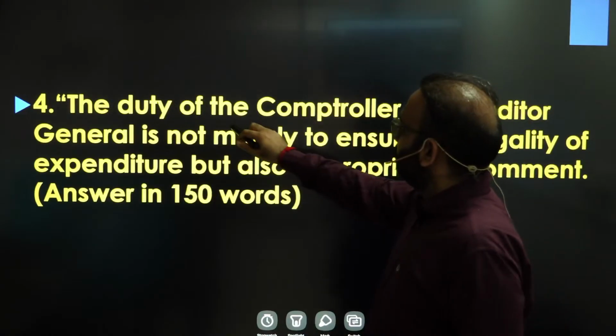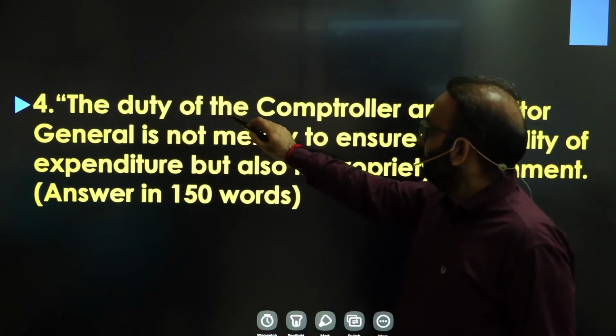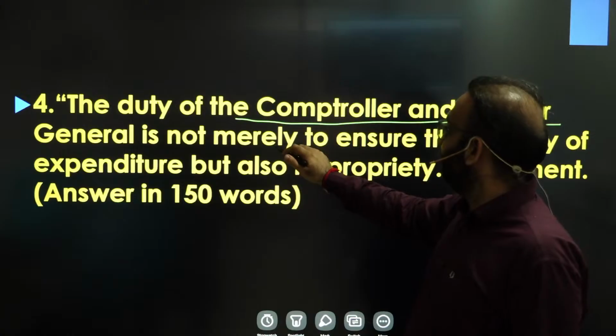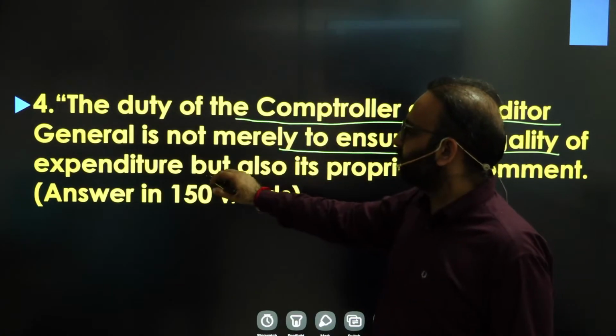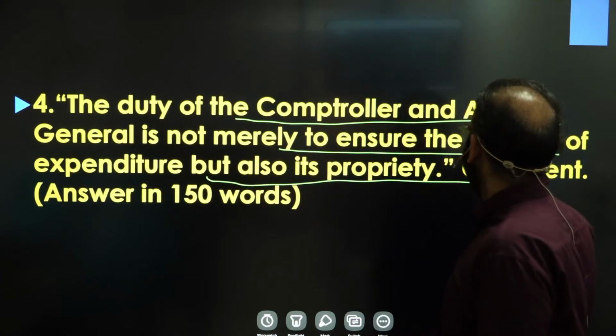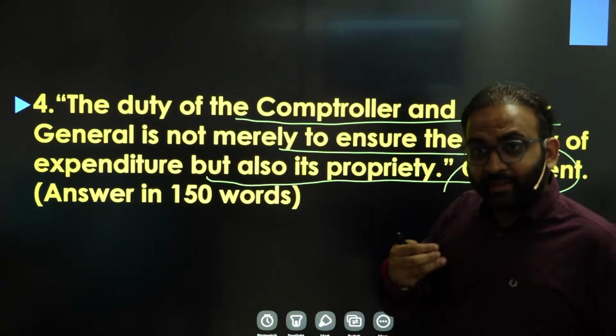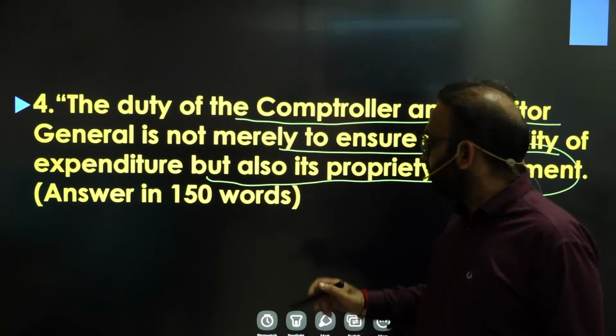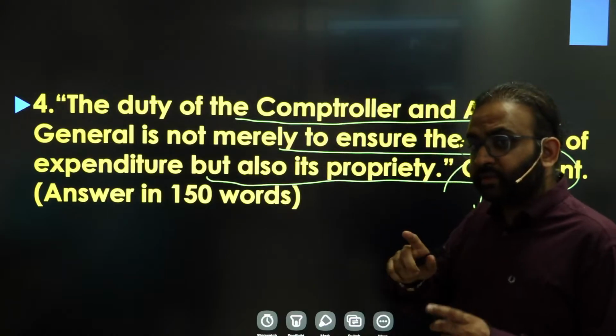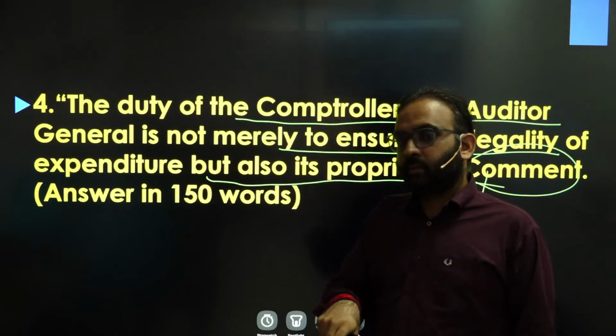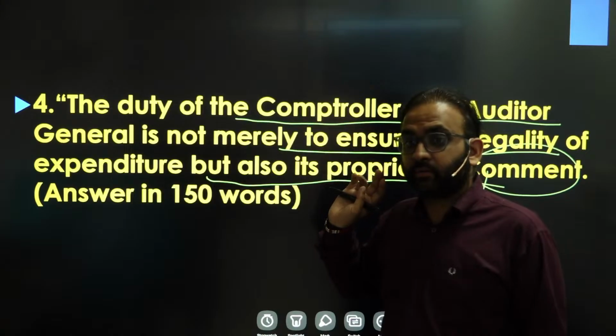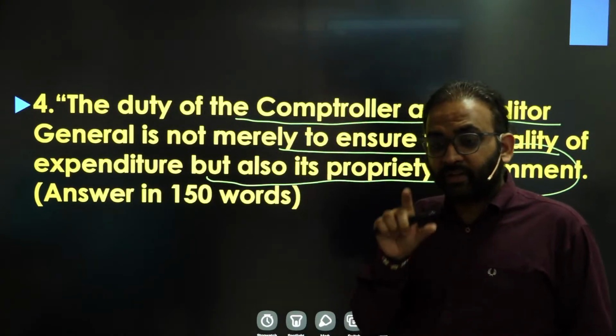Coming to this question: the duty of the Comptroller and Auditor General is not merely to ensure the legality of expenditure, but also its propriety. Comment. So you have to read the question multiple times, right? First is the tail word, comment. It means you have to give your opinion after analyzing the given statement.